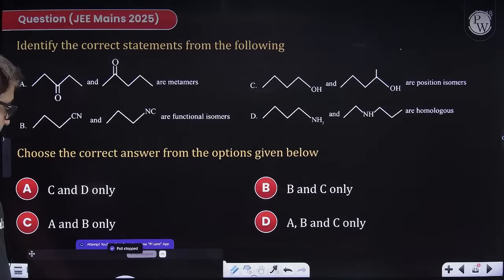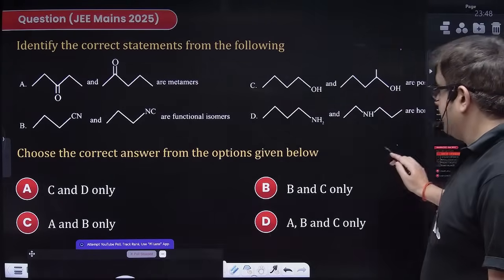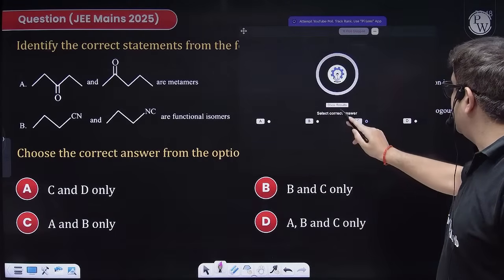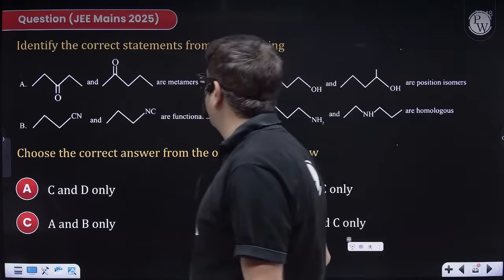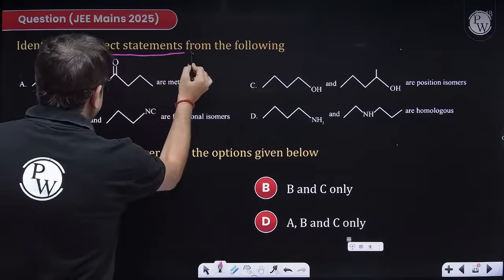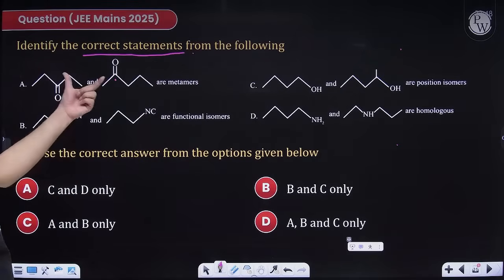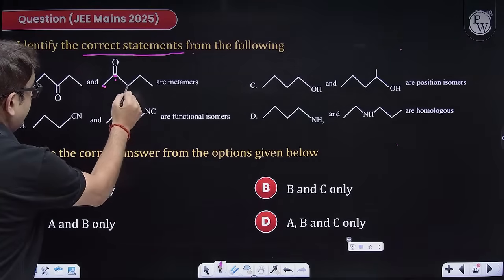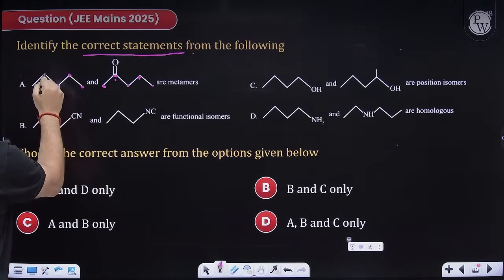Perfect. So I hope the time is over. Poll has stopped. So let me help you with the answer, which is C in this case. 62% of the people are right. Let us check. Identify the correct statement. Sir, this is also a ketone. This is also a ketone. This is also a 4 carbon ketone. No, this is 5 carbon.